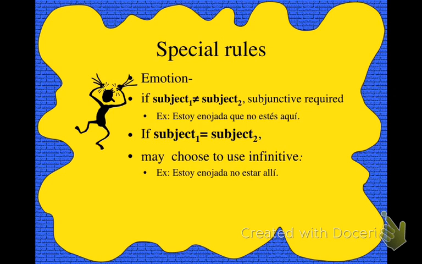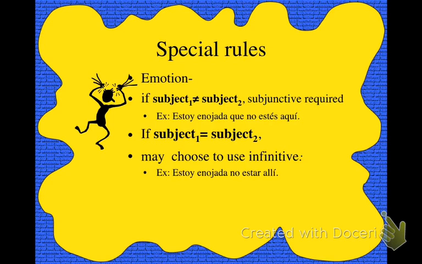So you could say, estoy enojada no estar allí. I'm mad to not be there. You could also say, I'm mad that I am not there. Estoy enojada que no esté aquí, using the subjunctive. Both are correct. So subjunctive is always correct, and if there's no change in subject, you may opt to take the easy route, to not have to worry about conjugating your verb, skip the linking que, and use the infinitive.